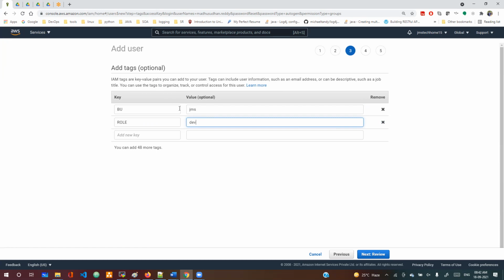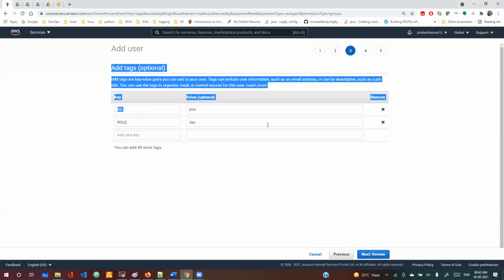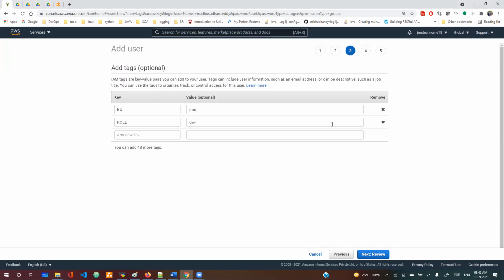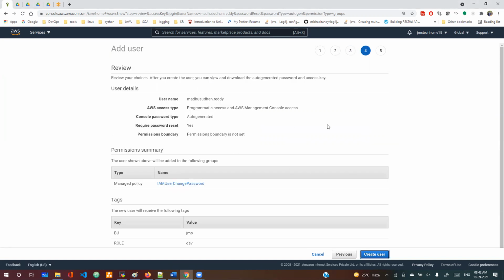Like when you filter using tags for AWS EC2, not only for EC2, every service has a tags option. The tags option is for filtering, even cost-wise and permission-wise, whatever we can do. These tags are very important. This is optional.